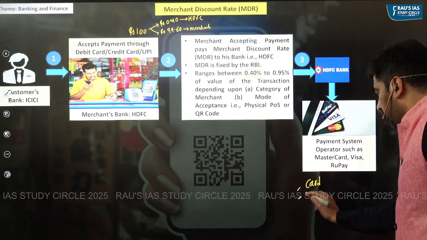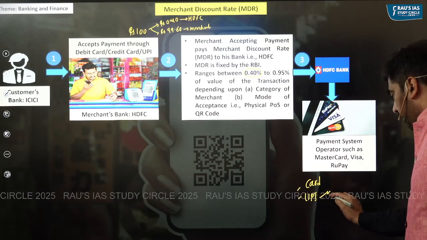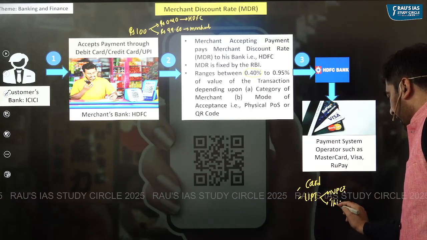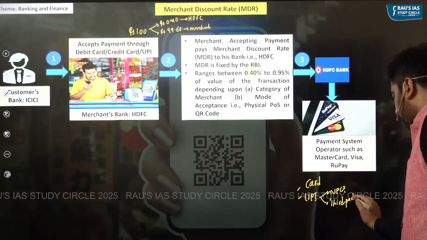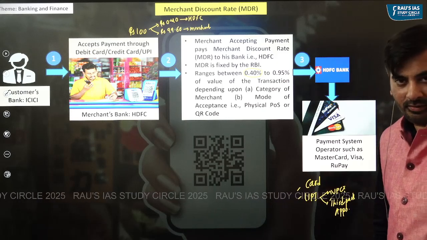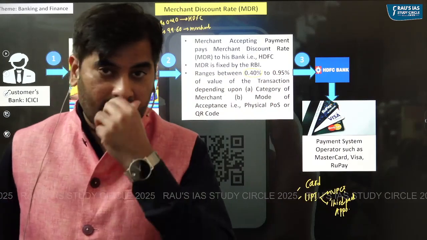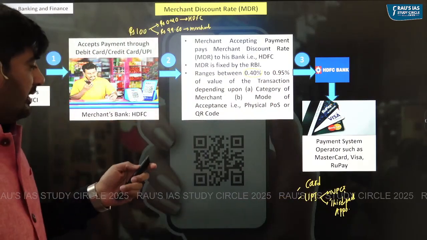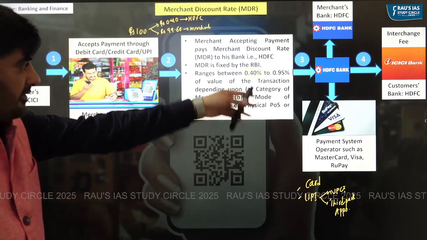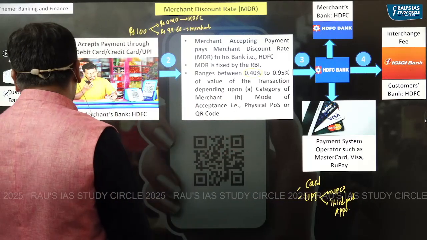In case of UPI, the payment system operator could be NPCI as well as third party apps like PhonePe, GPay, etc. Right? So even they will get a share of that particular merchant discount rate. Some amount of money HDFC bank will pay to the customer's bank, that is, the customer's bank in this particular case is ICICI.